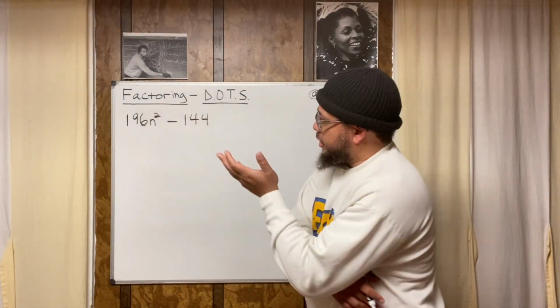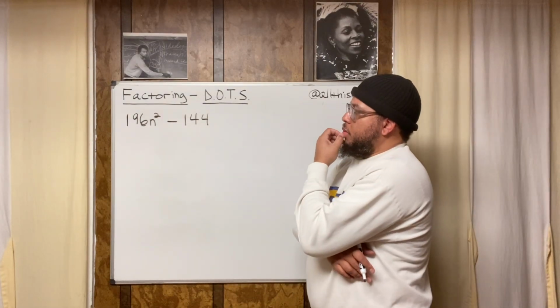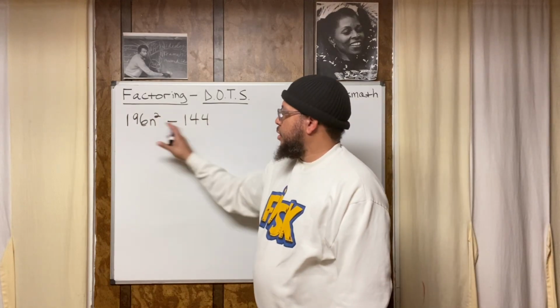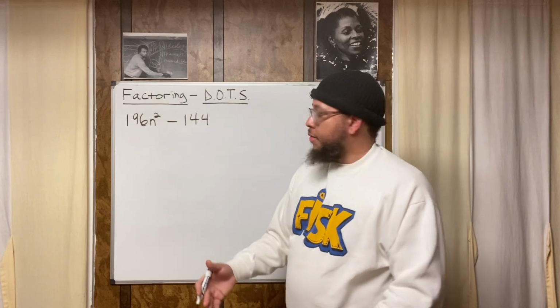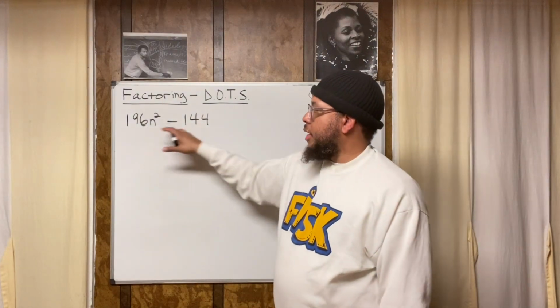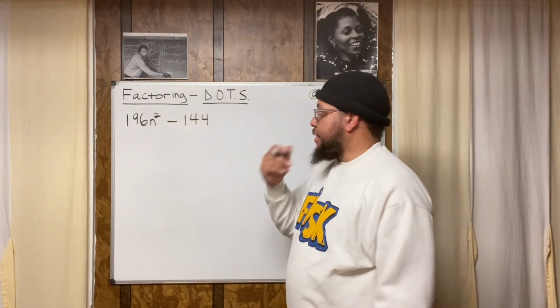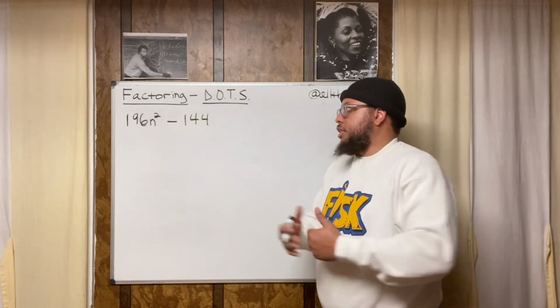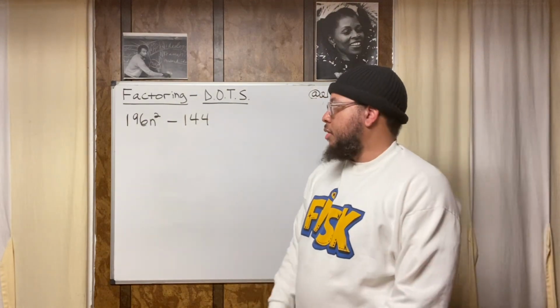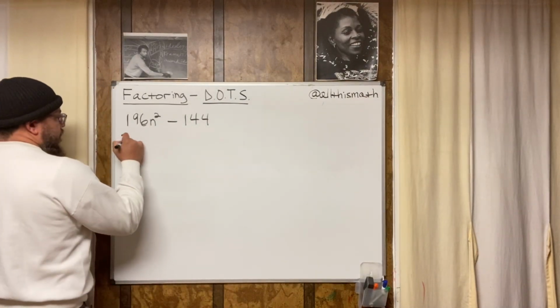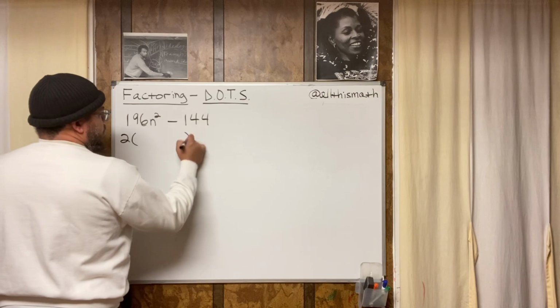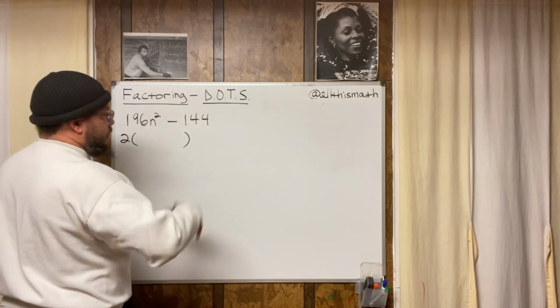Now, let me see. I could pull a 2 out because these are both even numbers, right? This has an n term, but this does not. So we know n is not part of the GCF. But these are both even, so I could pull a 2 out. Because off the top of my head, I don't know what the GCF of 196 and 144 is. So watch what I do. I'm going to pull a 2 out. This is something you could do if you don't really know. If you know they're even numbers, you can always pull out 2.